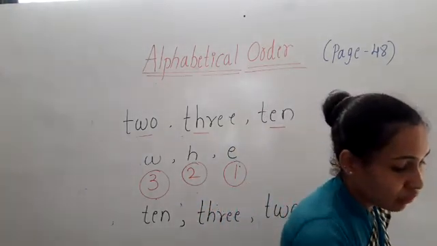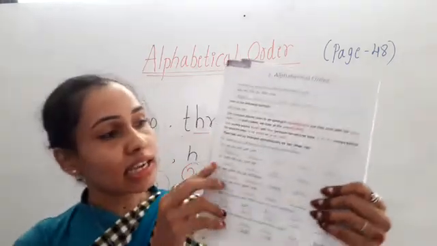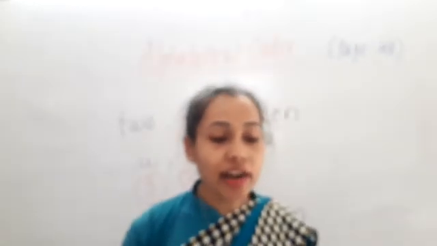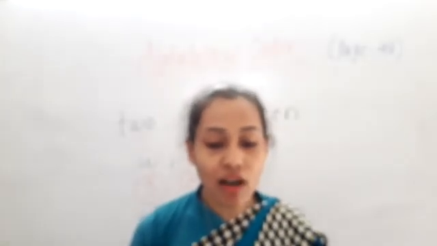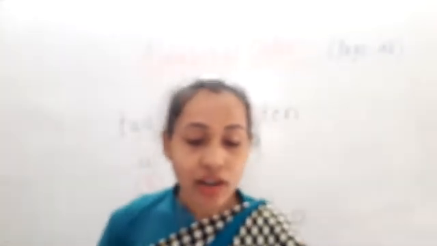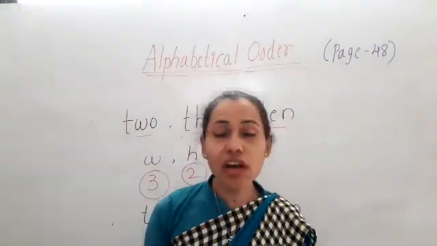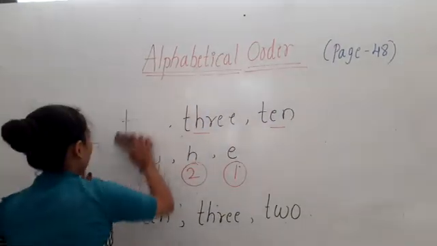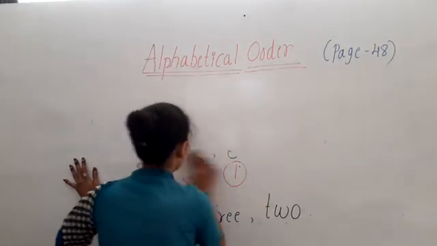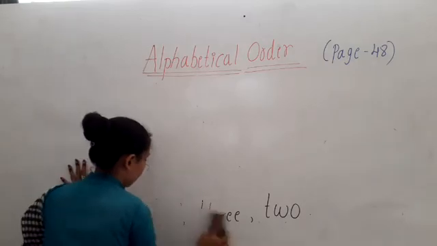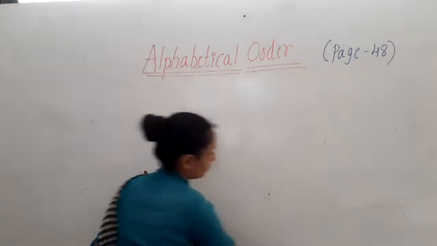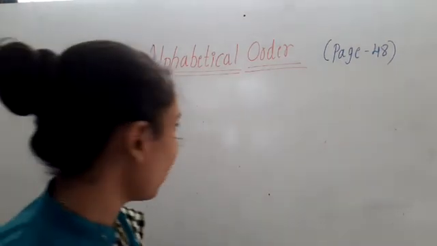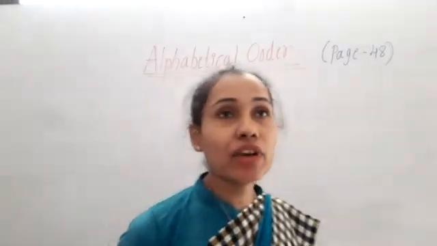Now look at the second question. Look at the second exercise part, children. So what is the second exercise part? Arrange the following words in alphabetical order. Here we have to arrange these words in alphabetical order. So let us write the first one. Let me write the first question.